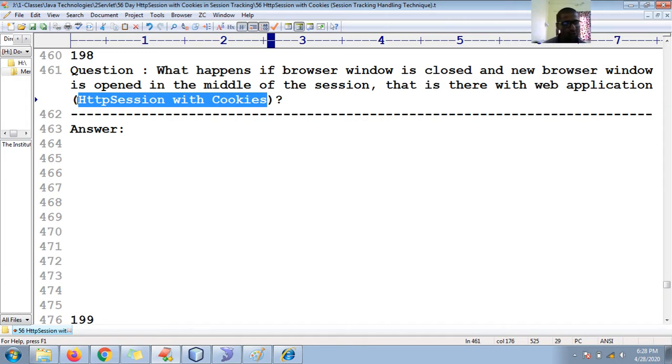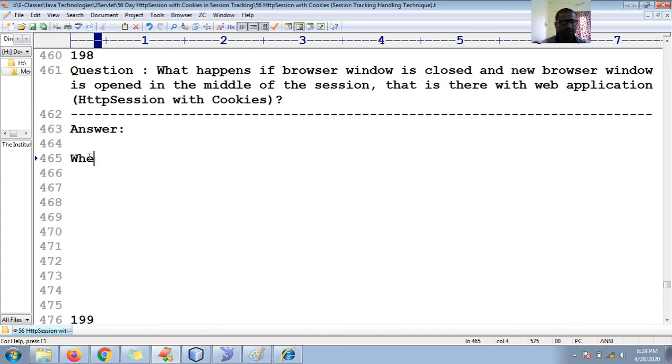When the browser window is closed, the in-memory cookies that contain the session ID will be destroyed from the browser, and that session ID is not visible for the new browser window. The session ID of the old browser window will be invalidated when that browser window is closed, and that session will not be continued with the new browser window. Let me add the note points, and I will show this practically also.